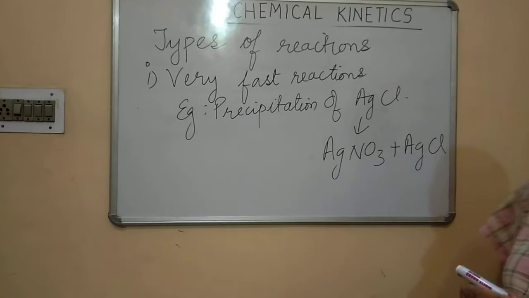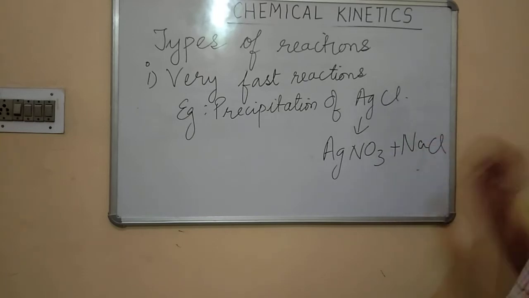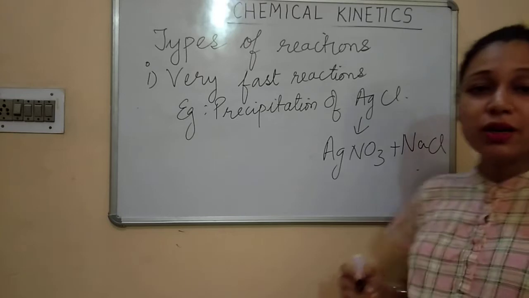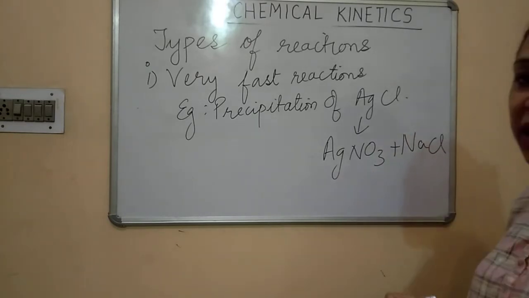A precipitate of AgCl will be formed when you are reacting AgNO3 with NaCl.